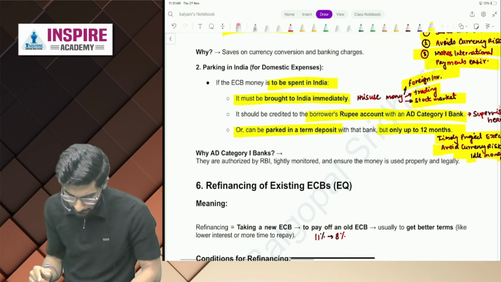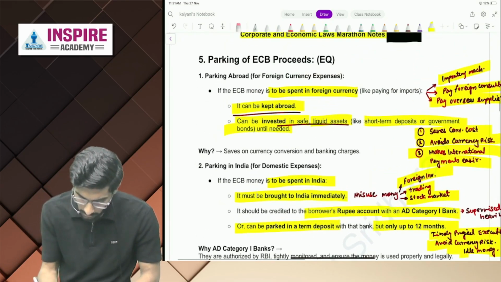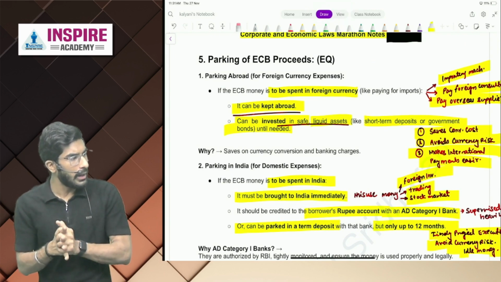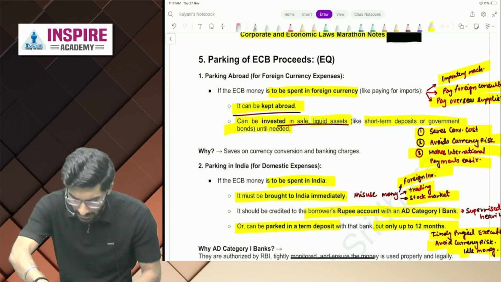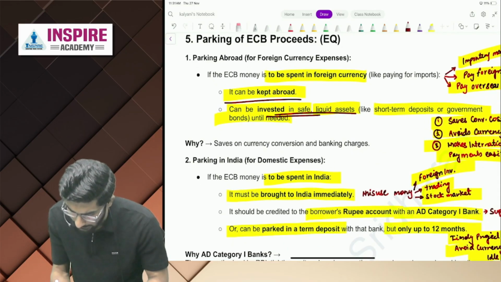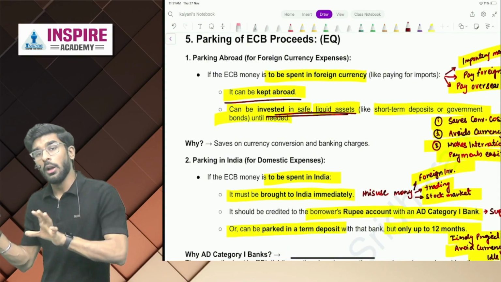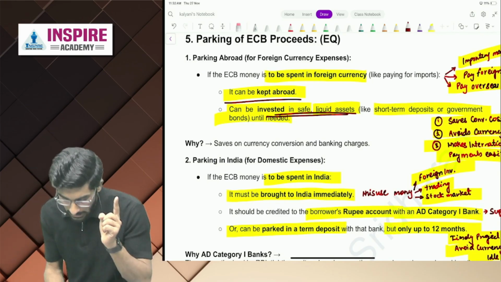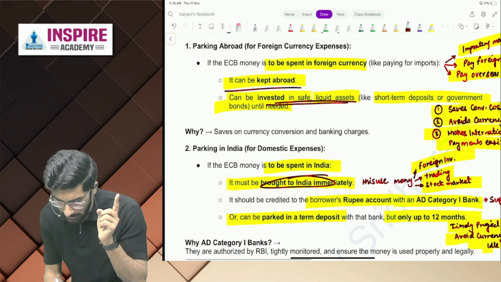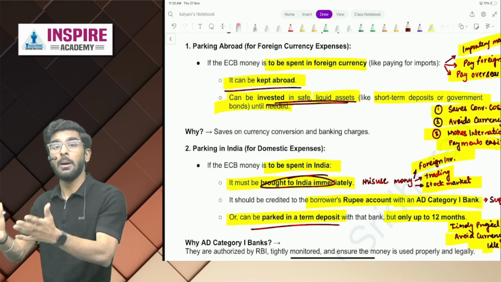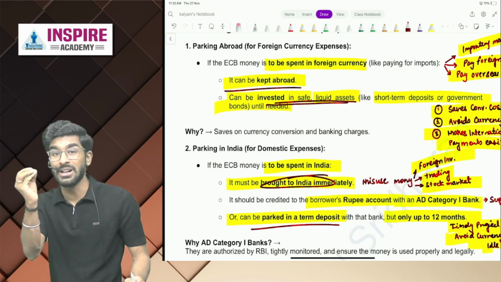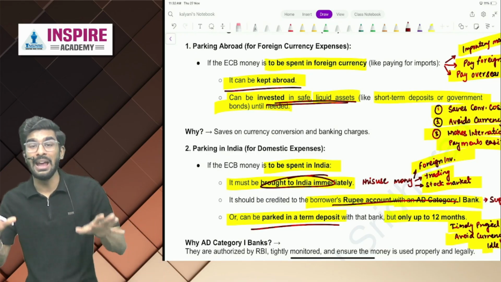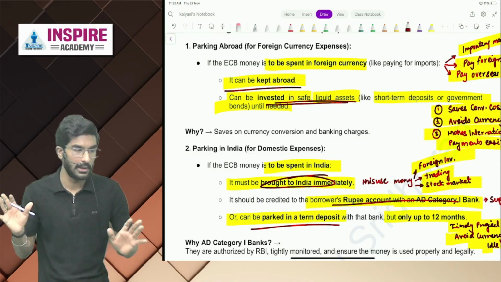Very easy. So, again, I will tell you. If you are parking money abroad, it is completely allowed. You have to invest into safe liquid assets. Now, if you are bringing money in India, you have to make sure that it is brought to India immediately. It is parked in a term deposit and it should be used within 12 months. And third is, people, it should be kept in an AD category 1 bank only. Yes or no? Perfect.